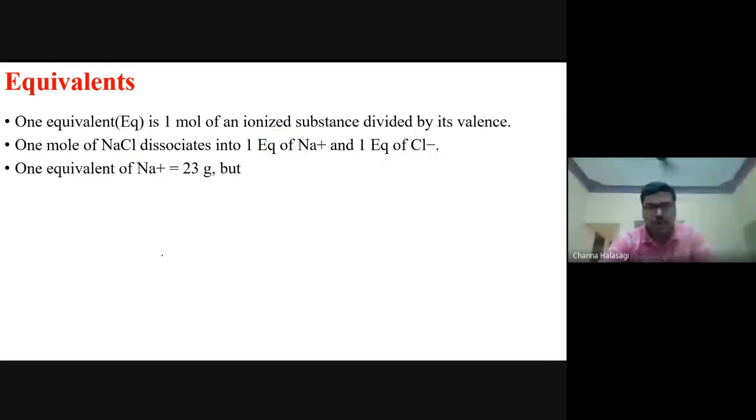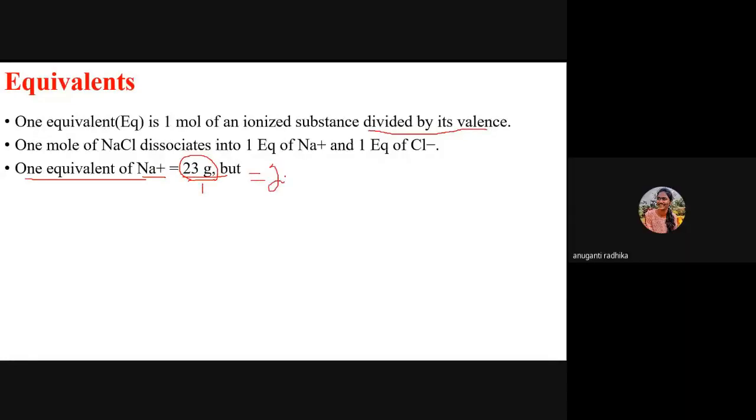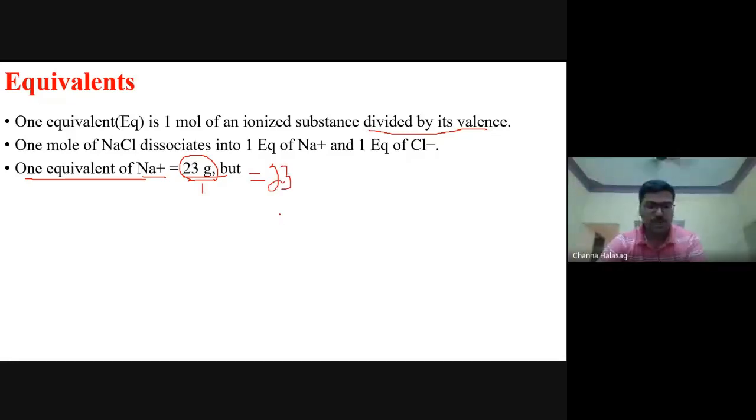Now you know what is the molecular weight of the sodium? 23 grams. So 1 equivalent of sodium is how much? 23 grams. But what I told, it should be divided by its valence. So now you divide this by its valence. What is the valence? 1. So what is the answer? 23 grams. Now I will come to one more example.